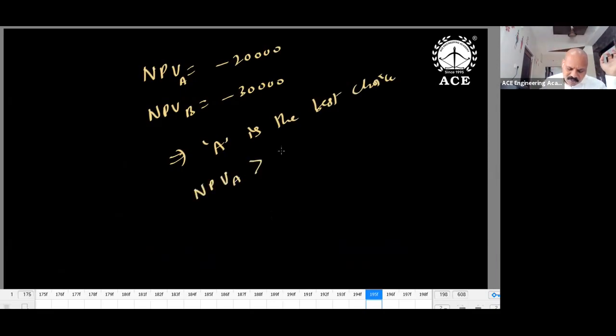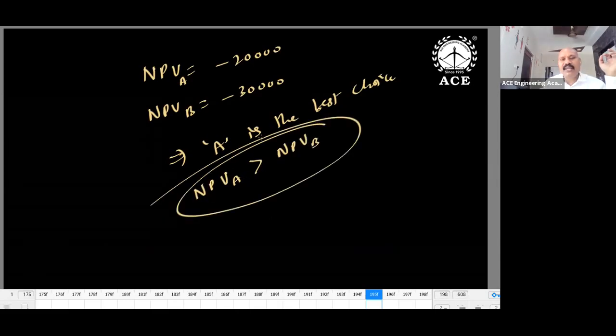So always you choose the higher value. As NPV A is greater than NPV B, A is the best choice. Don't mind about negative signs, you see only the higher value. Both are negative values, so higher value means definitely minus 20,000 only is selected. Got my point here? NPV should be on the higher side. If I'm getting 0 and minus 20,000, 0 is the greatest value.